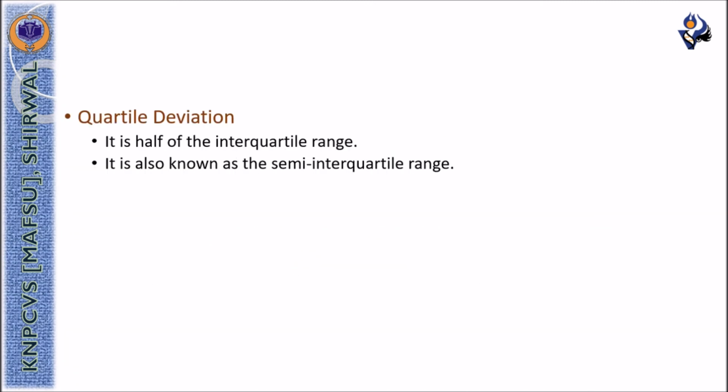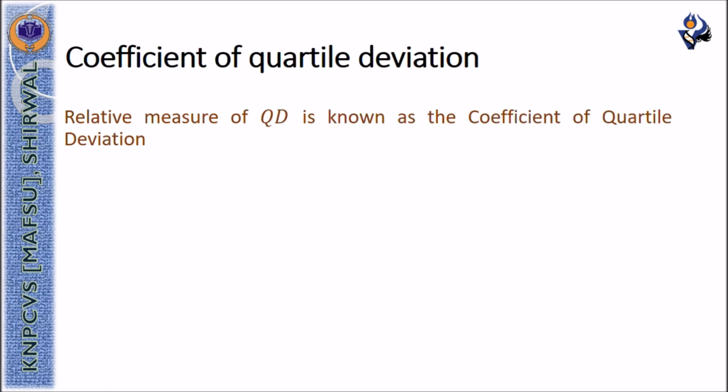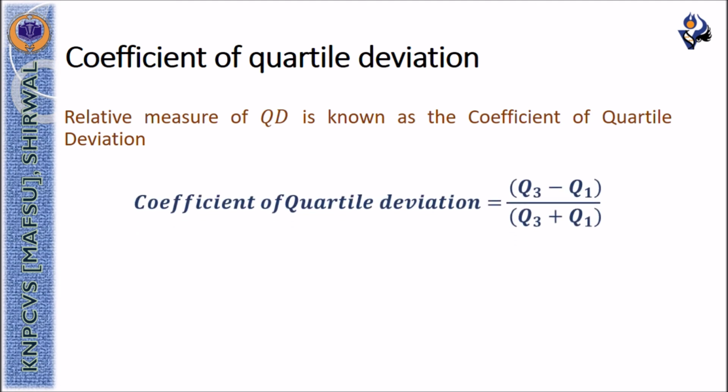The quartile deviation is half of the interquartile range, which is also known as the semi-interquartile range, and is computed with the formula Q3 minus Q1 divided by 2. The coefficient of quartile deviation is the relative measure of quartile deviation, which is computed with the formula Q3 minus Q1 divided by Q3 plus Q1.